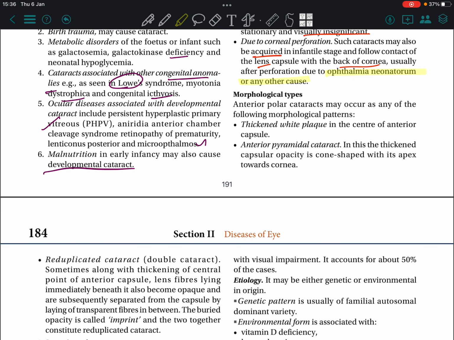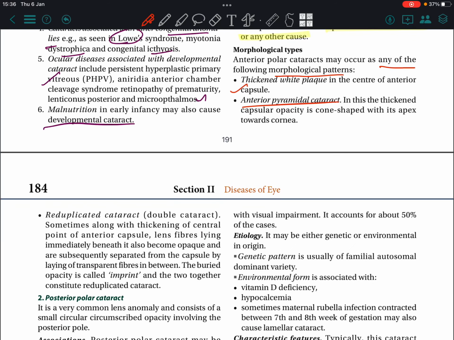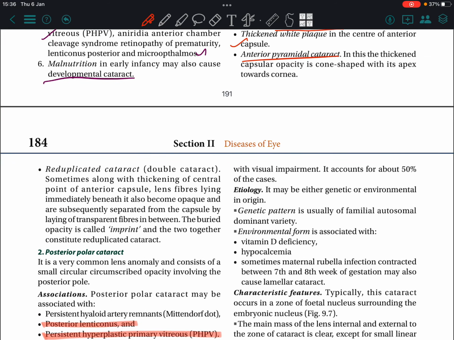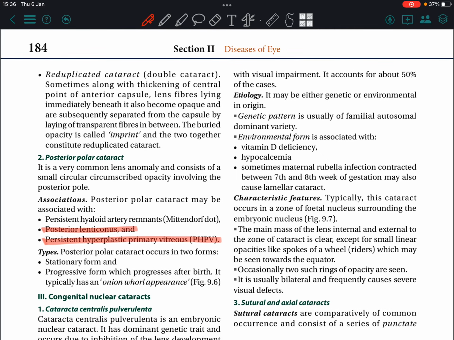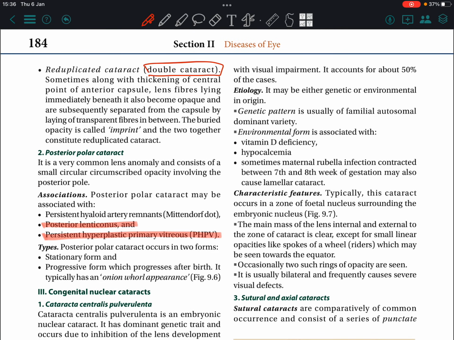Morphological types. Anterior polar cataracts may occur as any of the following manifestations: a thickened white plaque in the center of the anterior capsule; anterior pyramidal cataract, in which the thickened capsular opacity is cone-shaped with its apex towards the cornea; reduplicated cataract, or double cataract, sometimes along with thickening of the central point of the anterior capsule.